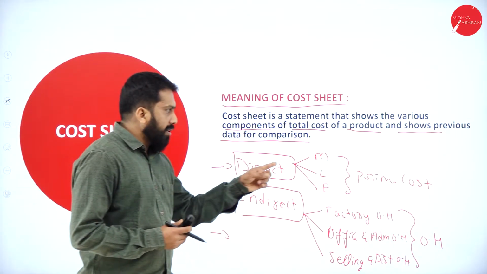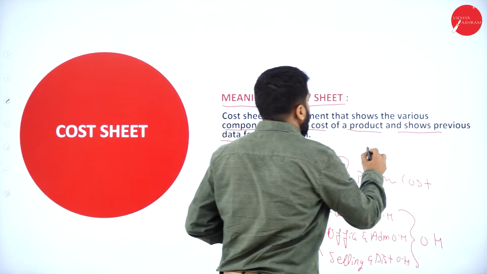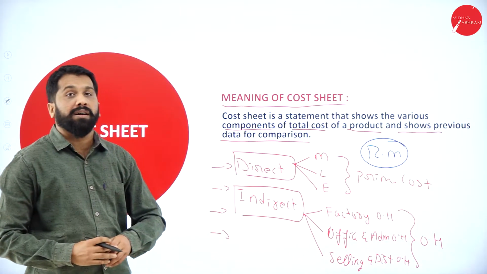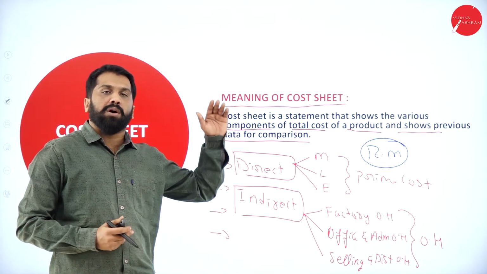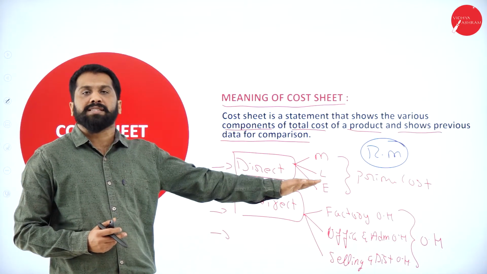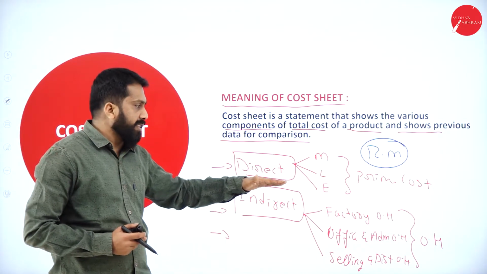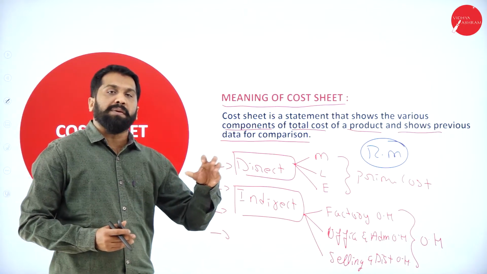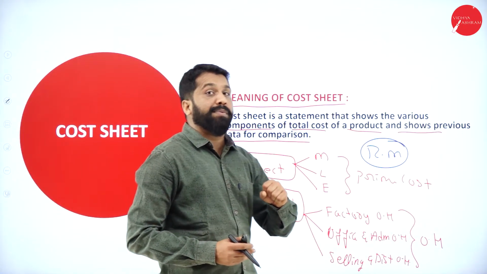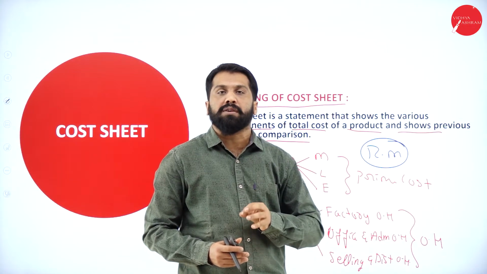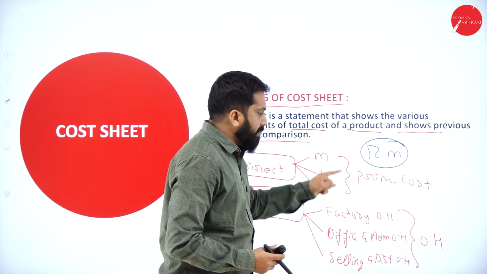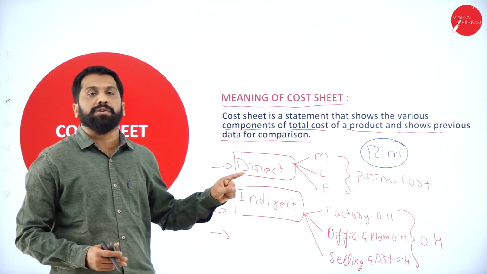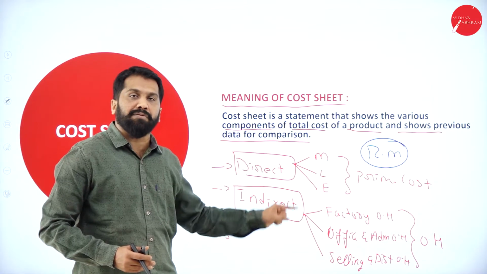Now, remember, in this we take raw materials. In your first stage, we talk about your raw material. Raw material means your opening stock, closing stock. Both we consider in the first stage, that is called prime cost. We will consider raw material like opening stock of raw material, add purchases, minus closing stock of raw material. Whatever I am explaining now is very important. Whatever cost sheet I am going to explain is all on the basis of these things.